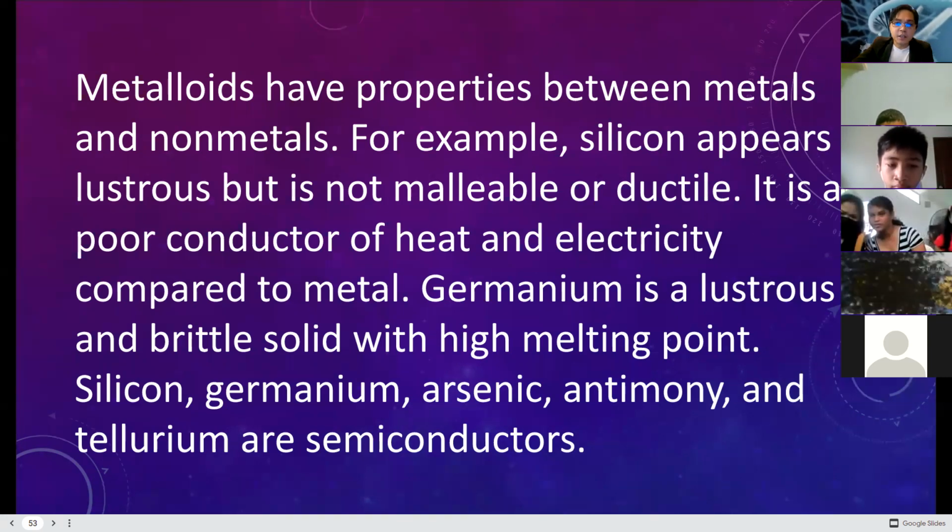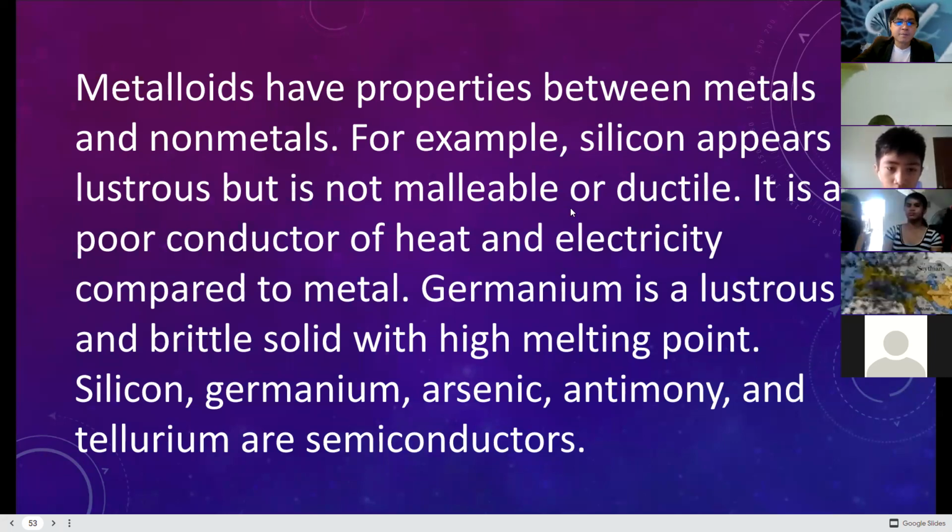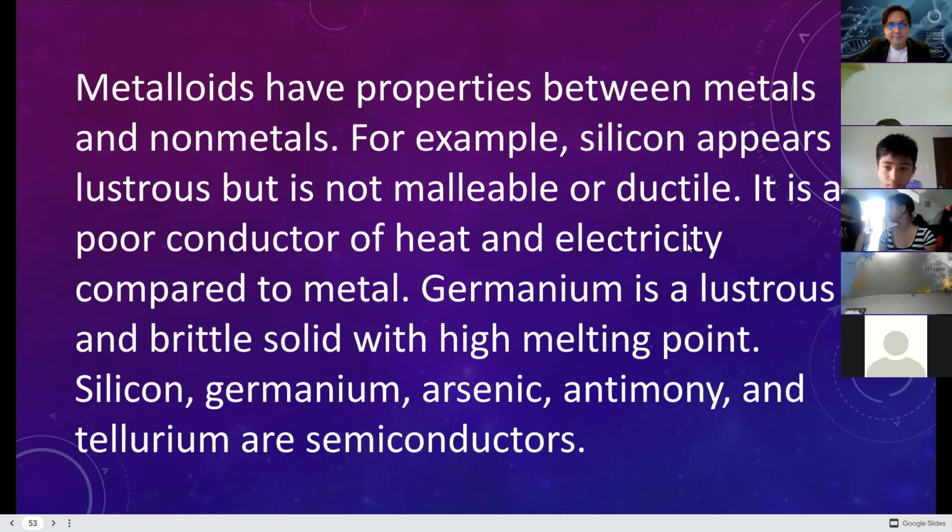Germanium is a lustrous and brittle solid with a high melting point. Silicon, germanium, arsenic, antimony, and tellurium are semiconductors. They are actually used in electronic devices: capacitors, resistors, transistors, because they're considered semiconductors.